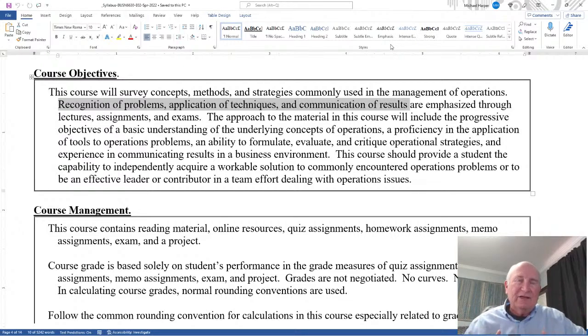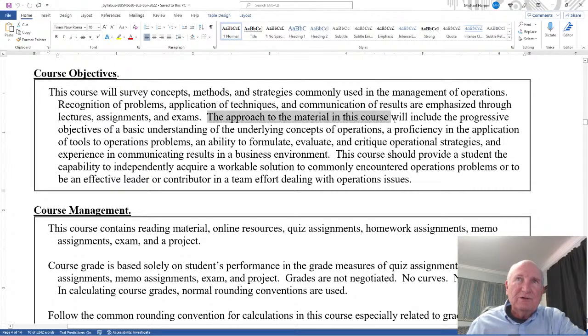So just having an answer is not good in business. Actually having it and communicating it in such a way that that answer can be useful. That's the whole idea of communication. So communication is key in business.